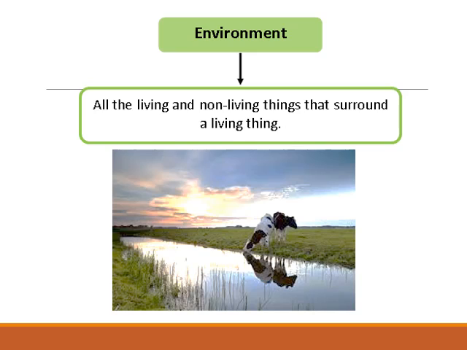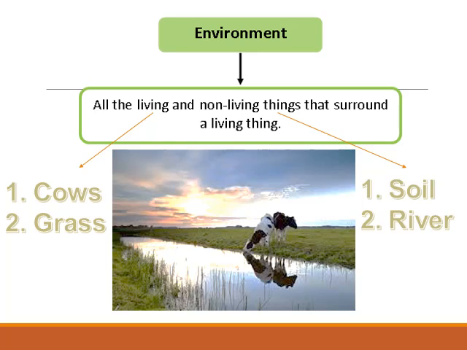Now let's take a look at the picture in front of you to differentiate between the living and non-living things. In this picture, there are living things such as the cow and the grass, and there are non-living things like the soil that the grass is planted in, and of course the river.